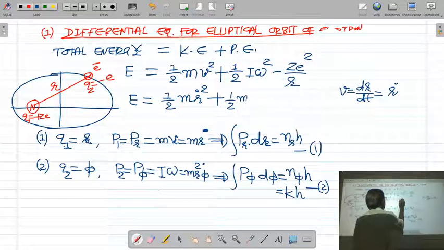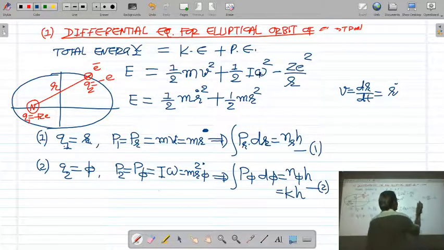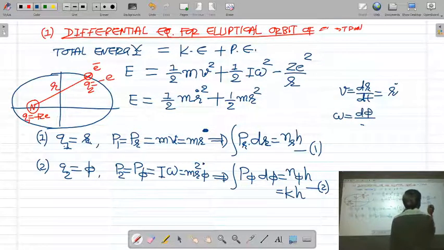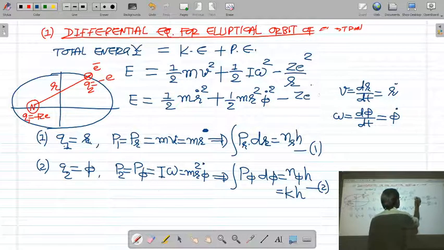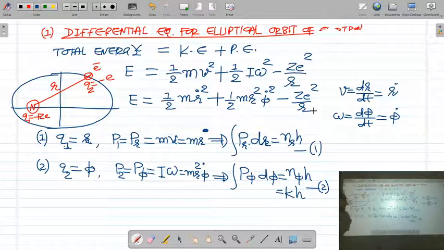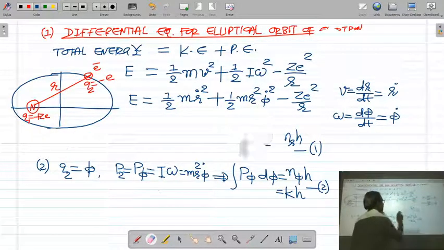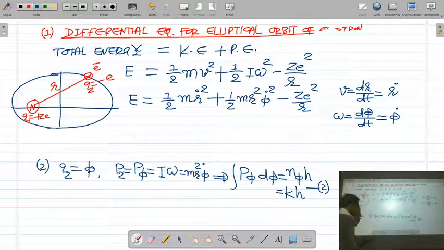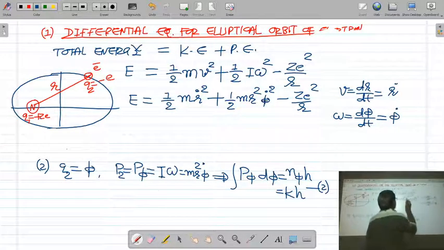The moment of inertia of the electron is mr square. Omega is the angular velocity of the electron, defined by d phi by dt and denoted by phi dot. So instead of omega square I write phi dot square. And the potential energy is minus z square upon r. Now in this equation, I have substituted V equal to dr by dt, that is r dot square, and omega equal to d phi by dt, that is phi dot square.